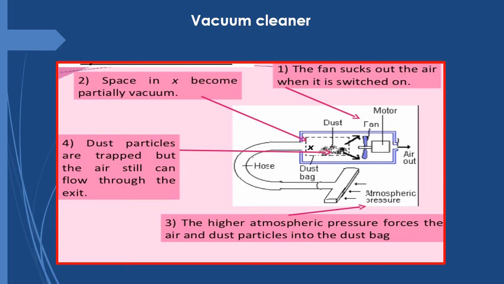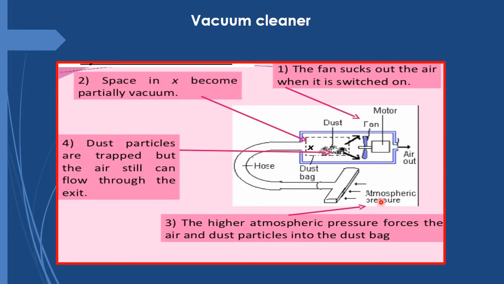Another application of atmospheric pressure, vacuum cleaner. A vacuum cleaner is used for removing dust and dirt particles. Inside the vacuum cleaner there is a fan which removes the air from inside, due to which a partial vacuum is created. That means the amount of air reduces, so the pressure inside reduces.